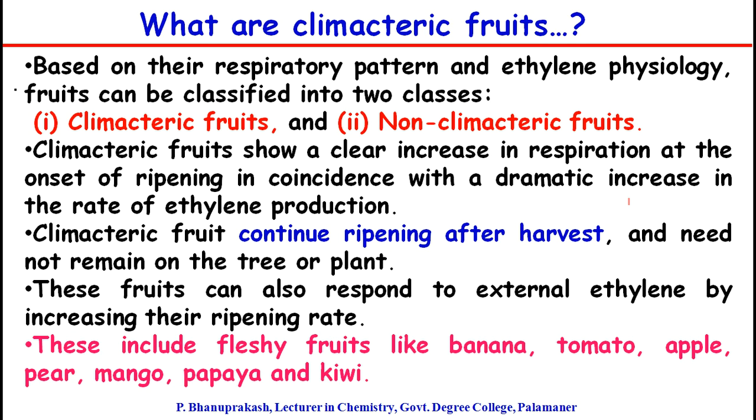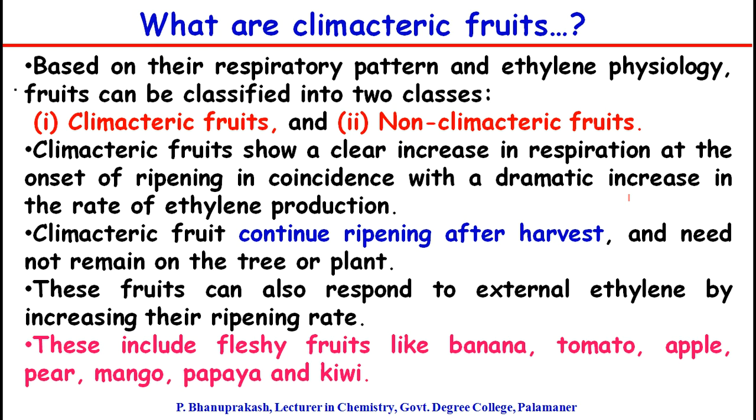These climacteric fruits continue ripening after harvesting also and do not need to remain on the tree or plant. That means even if you pluck the fruit from the tree or plant, these fruits will continue to ripen. As well, these fruits can respond to external ethylene for the ripening process. Examples of climacteric fruits include banana, tomato, apple, pears, mango, papaya, and kiwi.